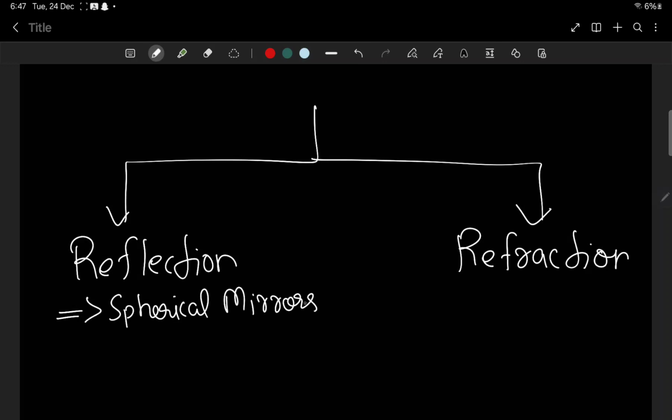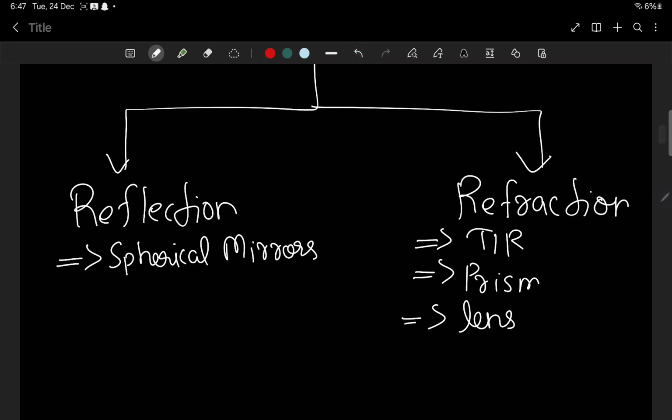For refraction, they mentioned total internal reflection, prism, and lenses, and